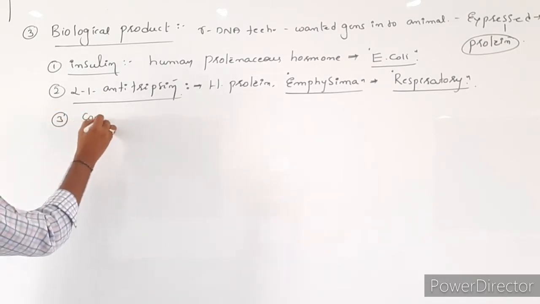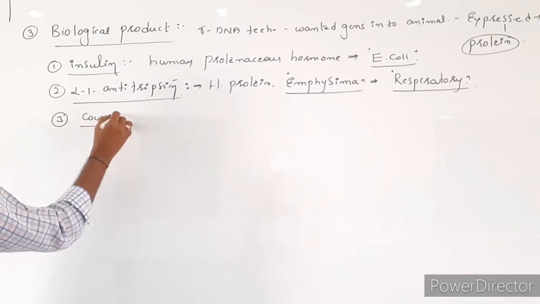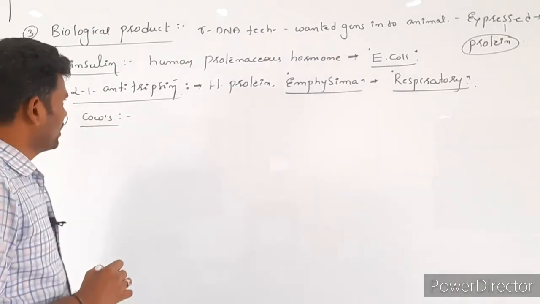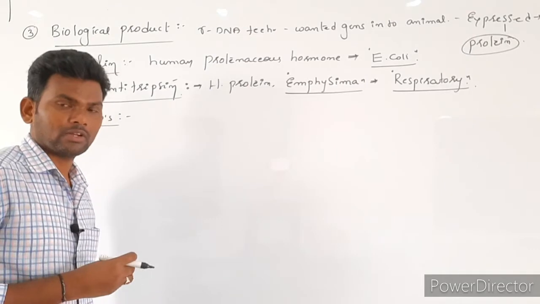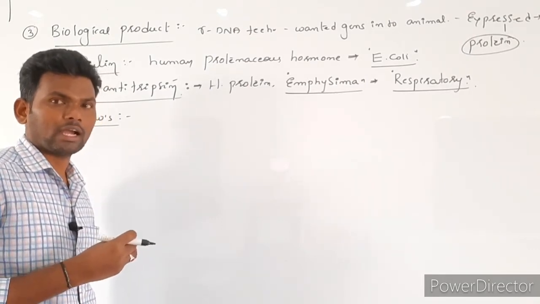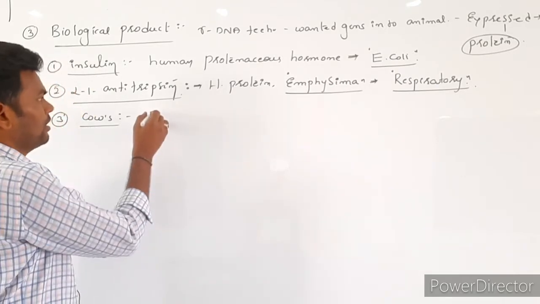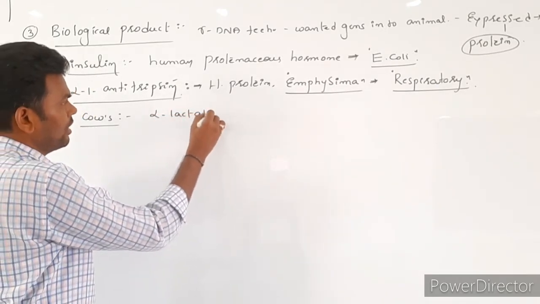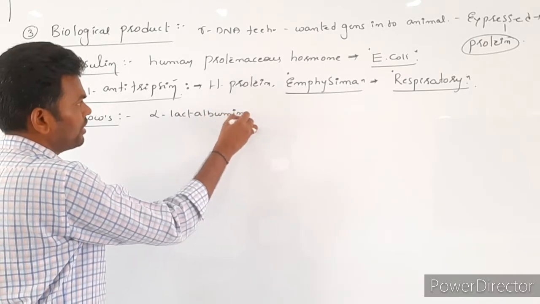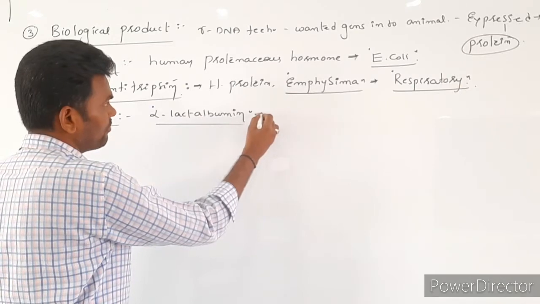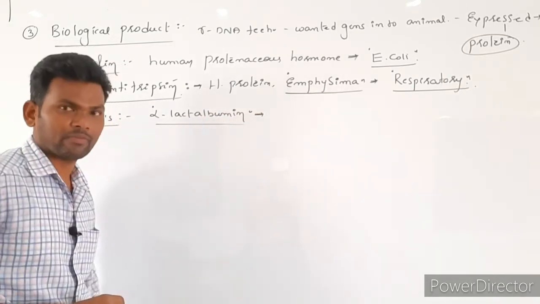Next, the third one is we prepared transgenic cows. Here, a human protein like alpha lactalbumin. Actually, it is a human protein which is very important for the growth of a baby.